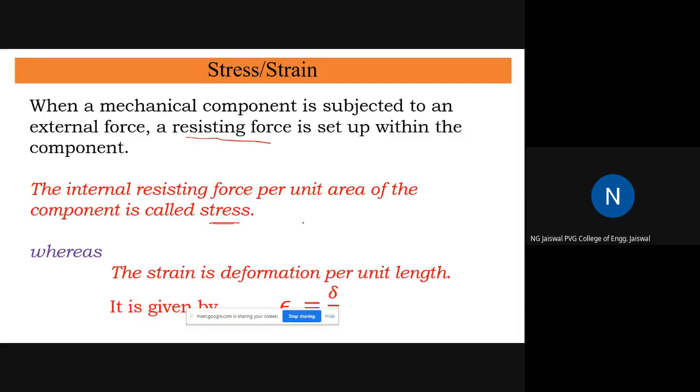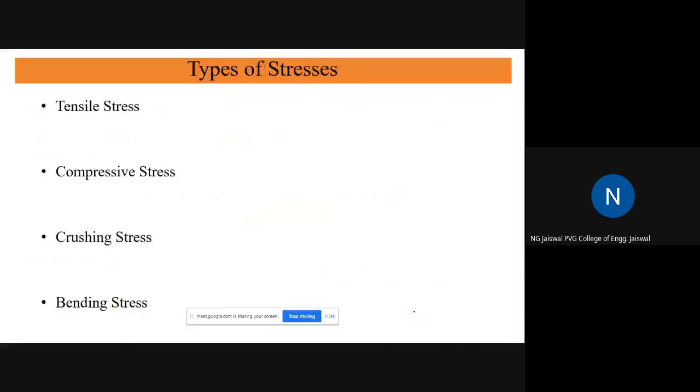I will not mention this again and again, because this is all strength of materials, and you very well understood the strength of materials in the previous class. So internal resisting force per unit area of the component is called stress, whereas strain is deformation per unit length. It is denoted by epsilon. Epsilon is equal to the change in length divided by the original length. So this is stress and strain, some definitions which you can revise.